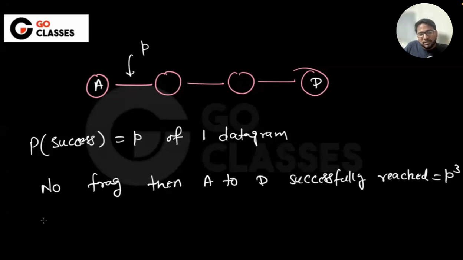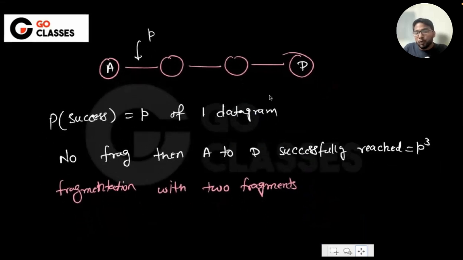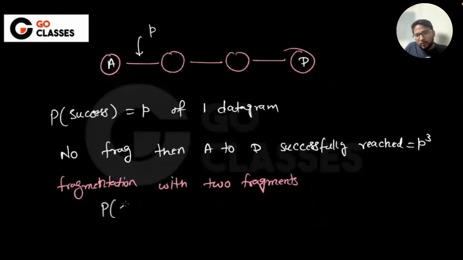Let's suppose there is fragmentation with two fragments. Then what is the probability of success that both of the fragments reach D? This is a nice question. What is the probability of success of the datagram, that both of the fragments reach D? What do you think? Just try to think about it.